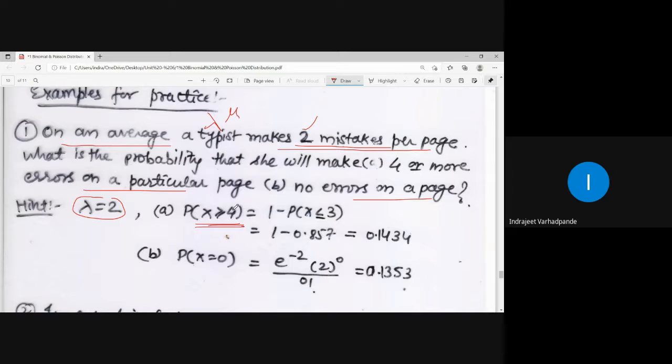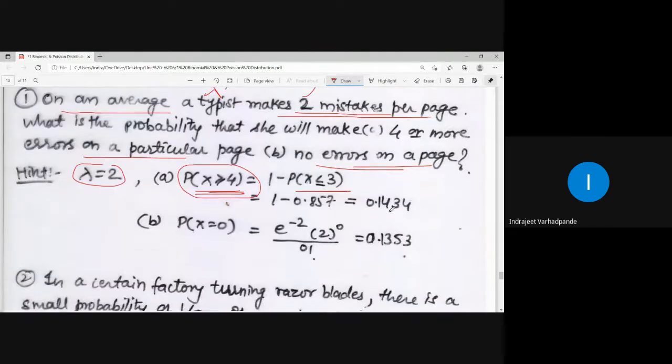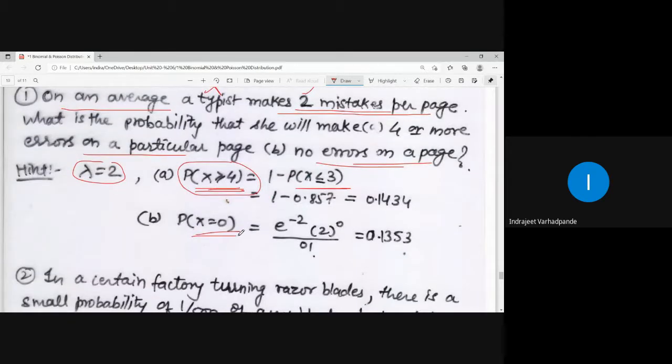X greater than or equal to 4 is not including what? It is not included in 0, 1, 2 and 3. So 1 minus probability x less than or equal to 3 is nothing but the calculation for probability x greater than or equal to 4. No errors on a page. No errors means zero errors. So probability at x equal to 0 is nothing but the process of calculation for no errors on a page. So this is how we will be calculating.